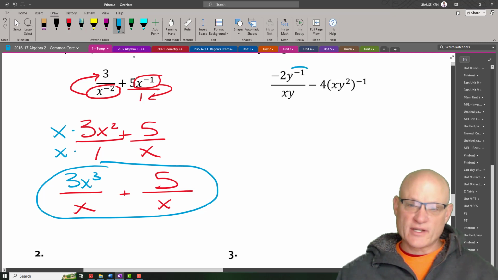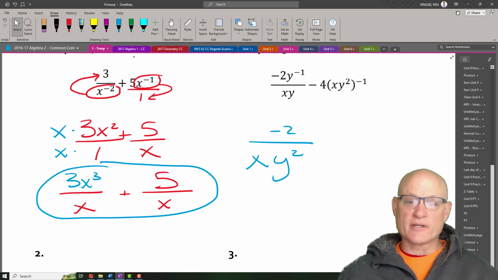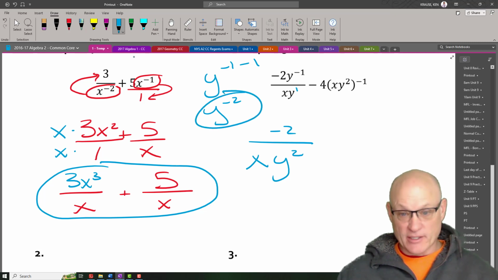All right. So this has a negative exponent, so it's going to go down here, and it's going to become xy to the positive 2. Because there was already 1 down here, I'm just going to bring that down there. And again, the math is y to the negative 1 minus 1, which is really y to the negative 2, which means it's going to be in the denominator.